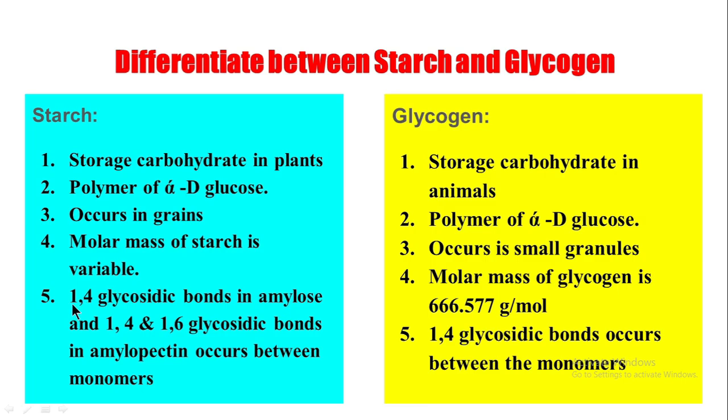The fifth difference is 1,4 glycosidic bonds in amylose and 1,4 and 1,6 glycosidic bonds in amylopectin occur between monomers, whereas in glycogen the 1,4 glycosidic bonds occur between monomers. There is no involvement of 1,6 glycosidic bonds. So this is the answer for starch and glycogen.